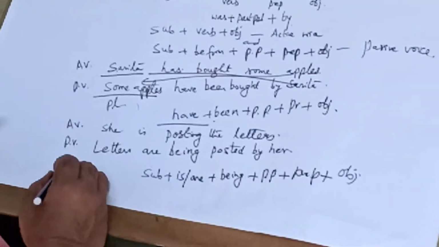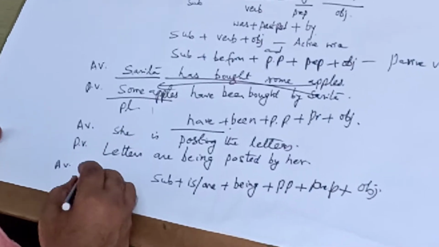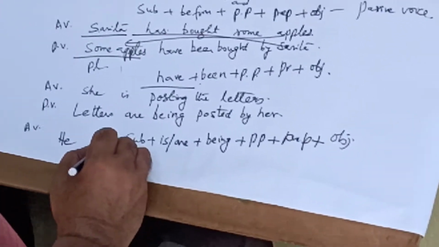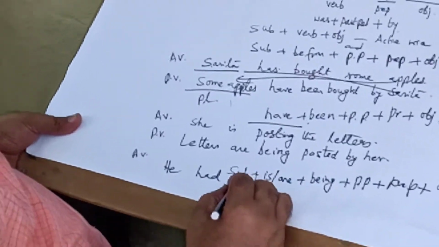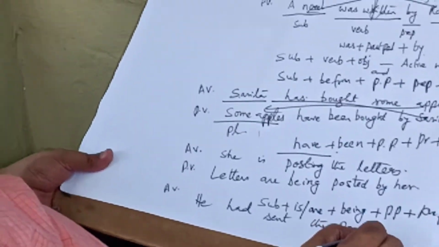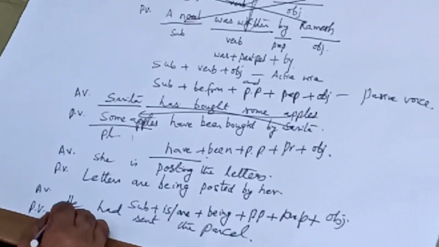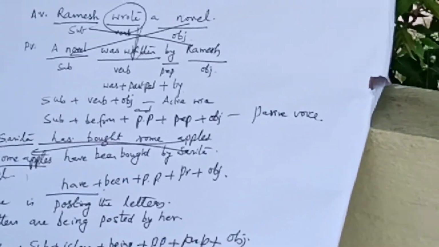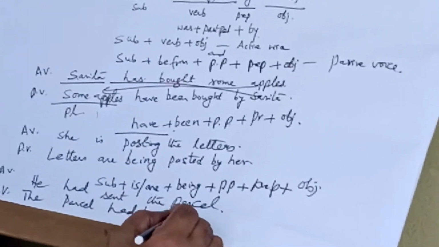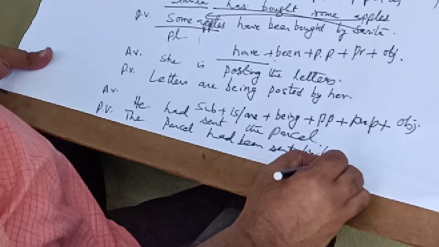One more example. He had sent the parcel. Now how do we change this into passive voice? The parcel had been sent by him.